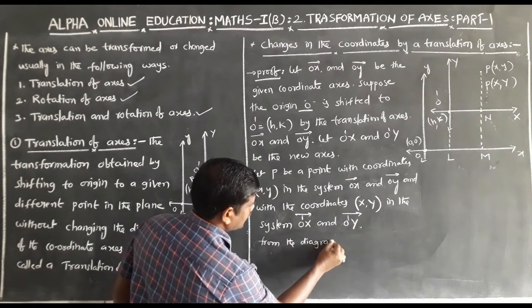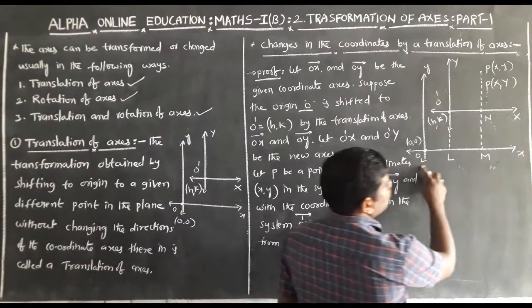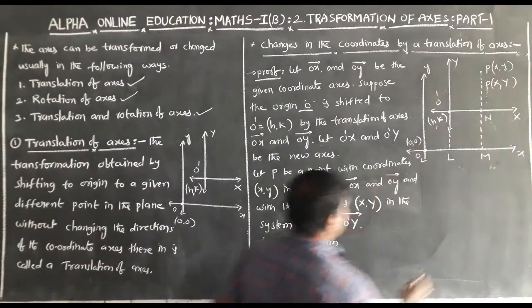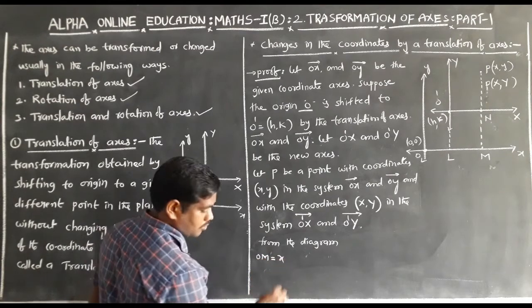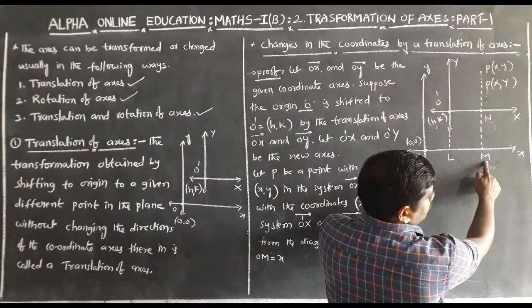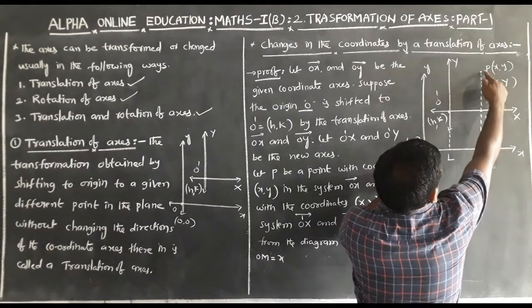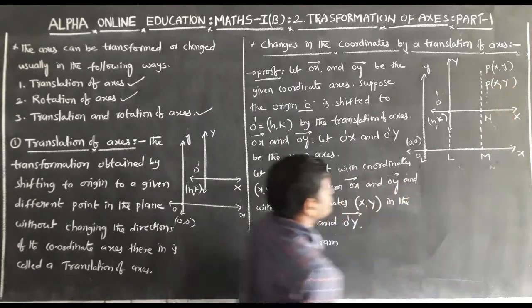From the diagram, OM is equal to small x. PM is equal to small y.